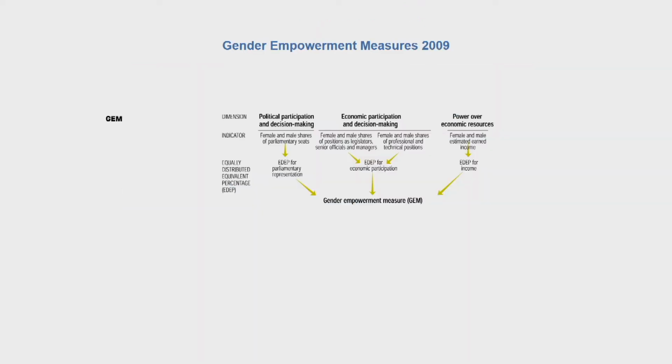Now, apart from the gender development index, there is another measure which was introduced in the report of 1995, and that was referred to as the gender empowerment measure, and this is much different from the gender development index. And a little discussion on what is the gender empowerment measure, what are the implications of gender empowerment measure.